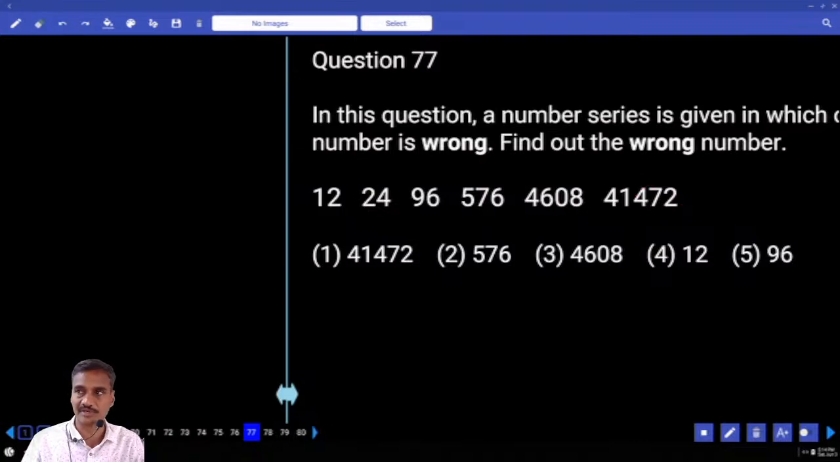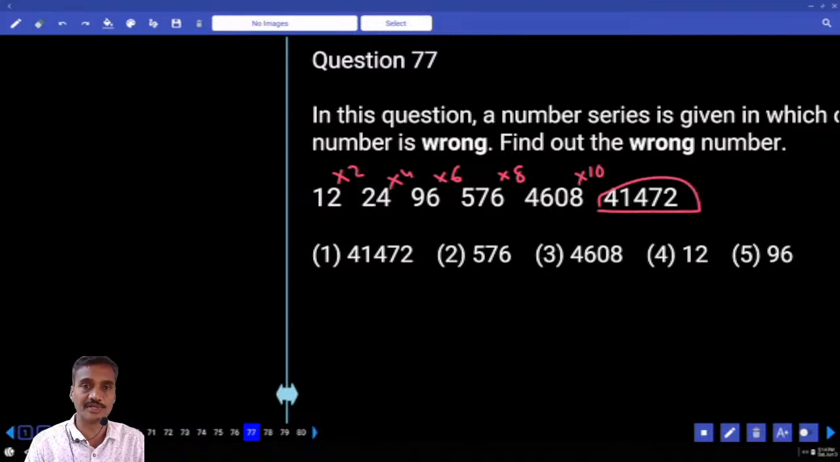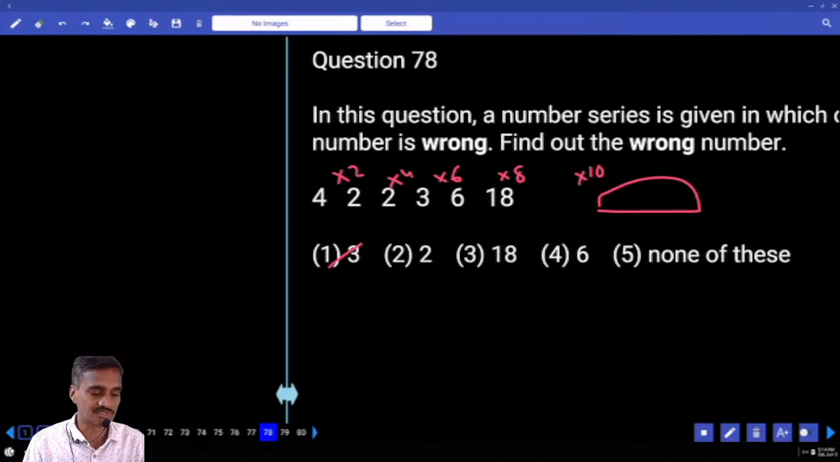Then 77. In this 77, the numbers start with 12 and end with 41,000. Numbers are increasing at a very fast rate. This is into 2, into 4, into 6, into 8, next one into 10. And this is not into 10. 46080 is the answer. Hence the wrong number is 41472, choice 1, 77.